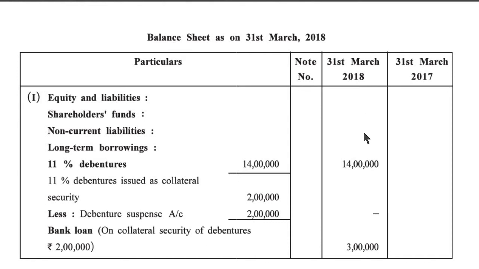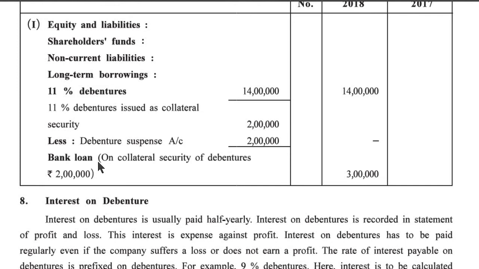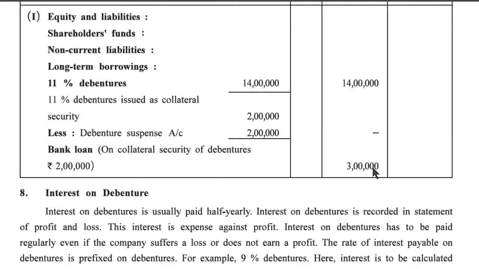We have to write on 31st March 2018 also 14 lakh. 11% debentures issued as a collateral security 2 lakh, less debenture suspense account 2 lakh. So in the outer column, the entry is not there. Bank loan on collateral security of the debenture rupees 2 lakh. In the outer column we have to write, on 31st March 2018, 3 lakh.